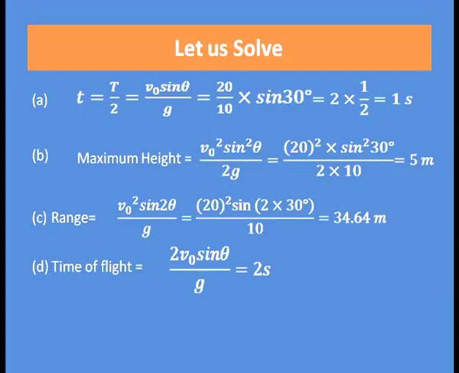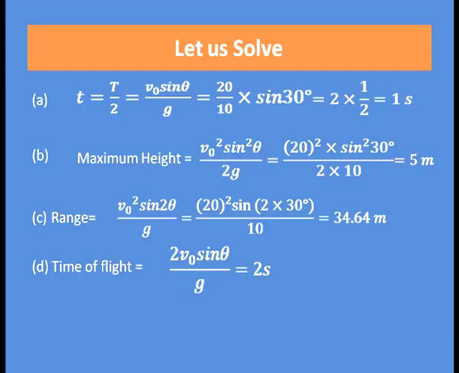Maximum height equal to V0 square sin square theta divided by 2g, that is equal to, if you put all the values given, then it becomes 5 meter. So, the maximum height covered is 5 meter. Now, you can also calculate range by putting all the values given in the formula for range, that is V0 square sin 2 theta divided by g, which is equal to 34.64 meter,